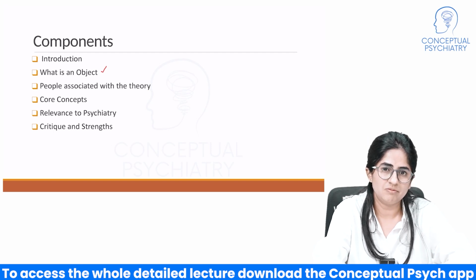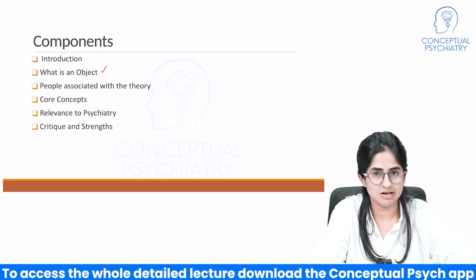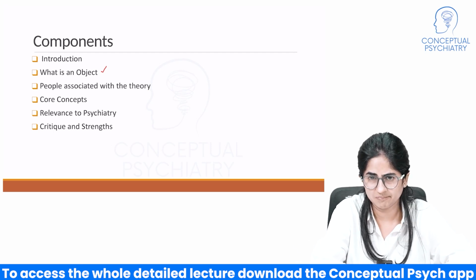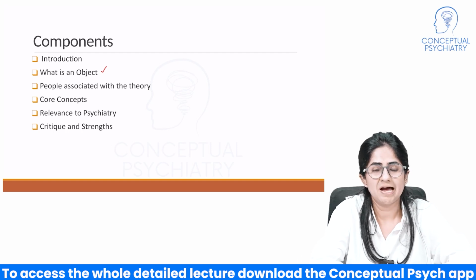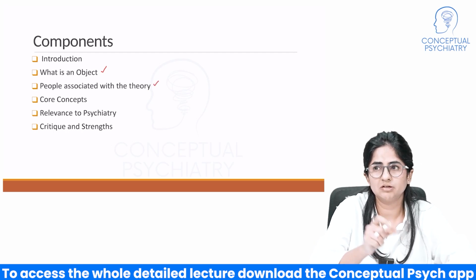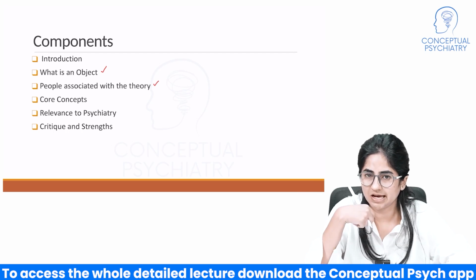Along with that, when we talk about this topic for exams, the whole topic itself can come as a short note, or an understanding of the topic can come to be written as the whole topic itself, like object relations theory itself. That is with respect to theory. And with respect to Viva, these people's names can be asked, and their particular important words that they have mentioned that I'll be discussing, those can be asked as a Viva question.